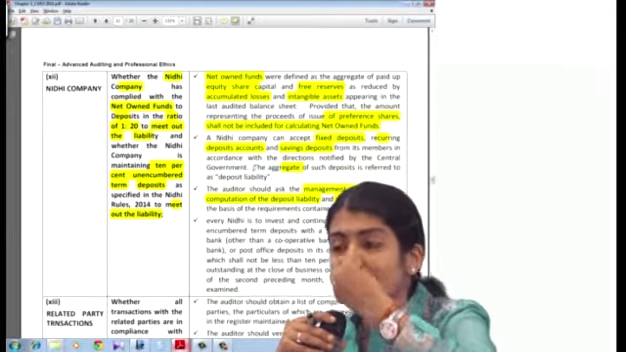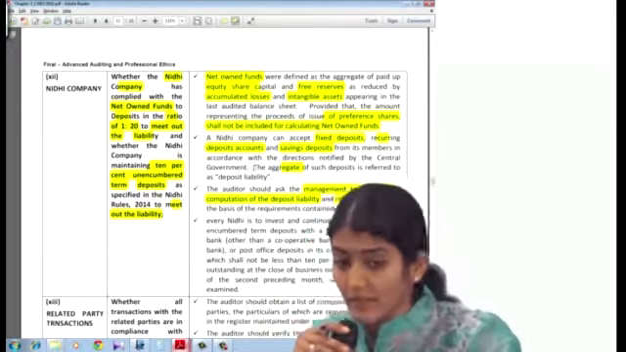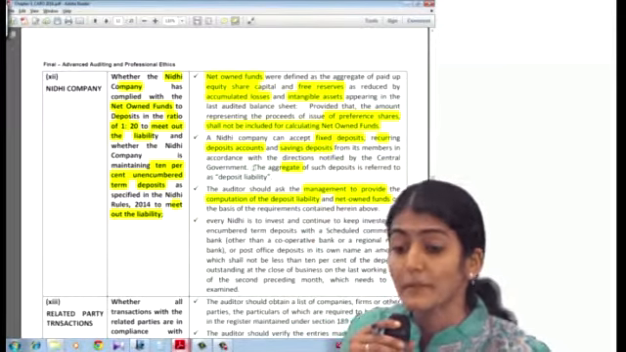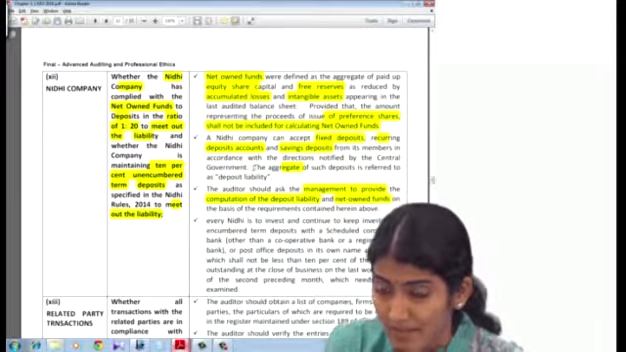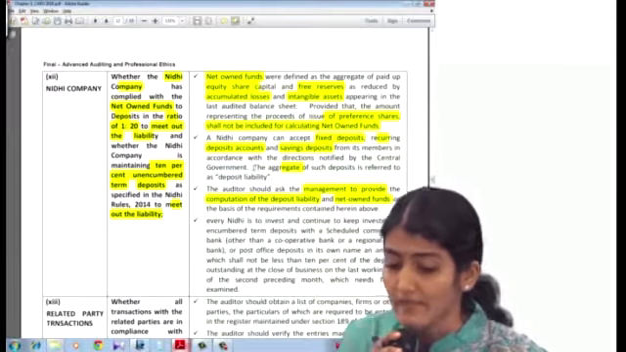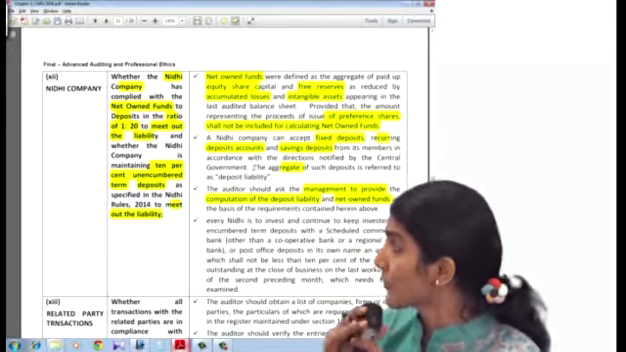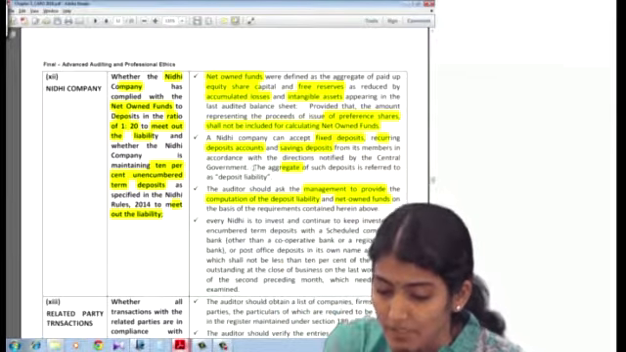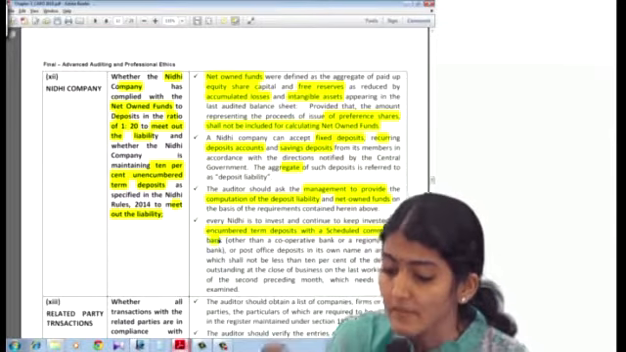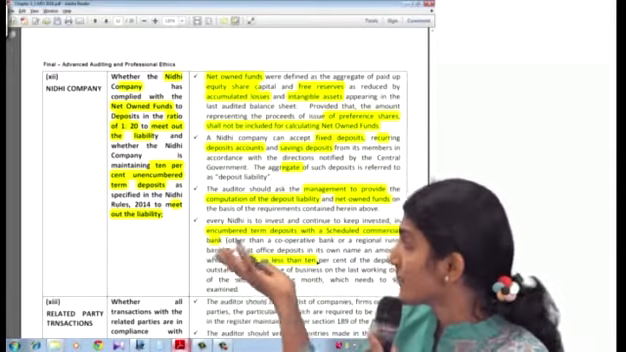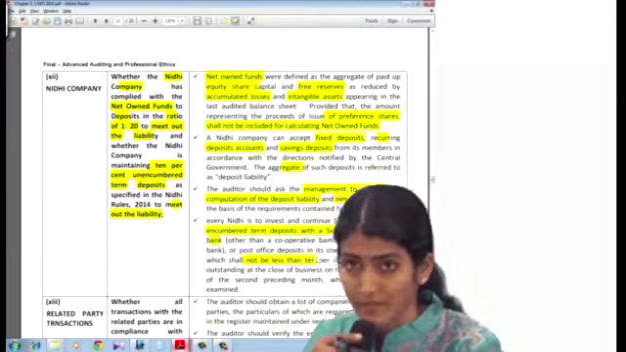Net owned funds means equity plus the free reserves of the company minus the accumulated losses and the intangible assets, and preference shares not to be considered. And for deposits, what does it say? Fixed, recurring and savings. All three deposits are to be considered. And then you have to ask the management to provide you with the computation. And then it says it has to keep invested at least 10% in the unencumbered term deposits with a scheduled commercial bank, which will not be less than 10% on the second preceding month, which needs to be examined.